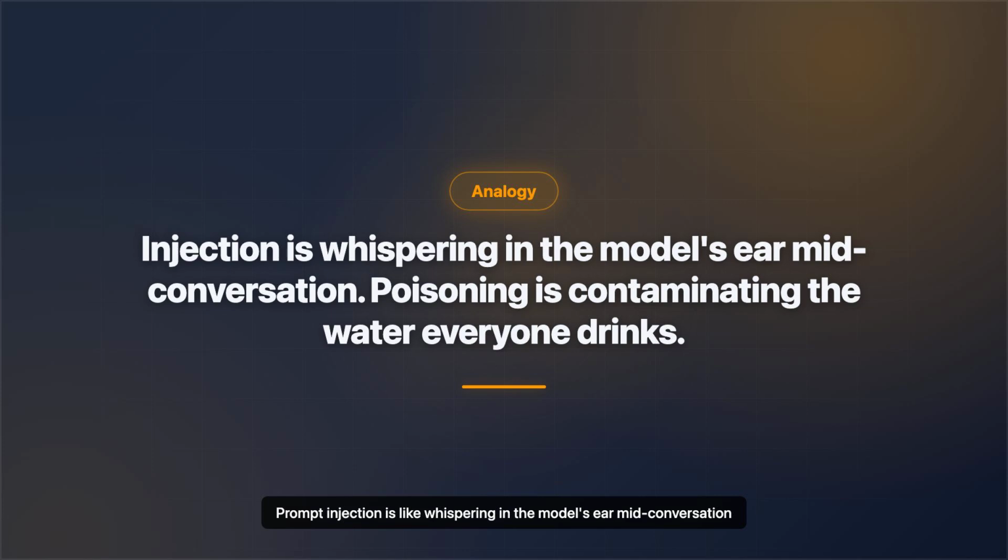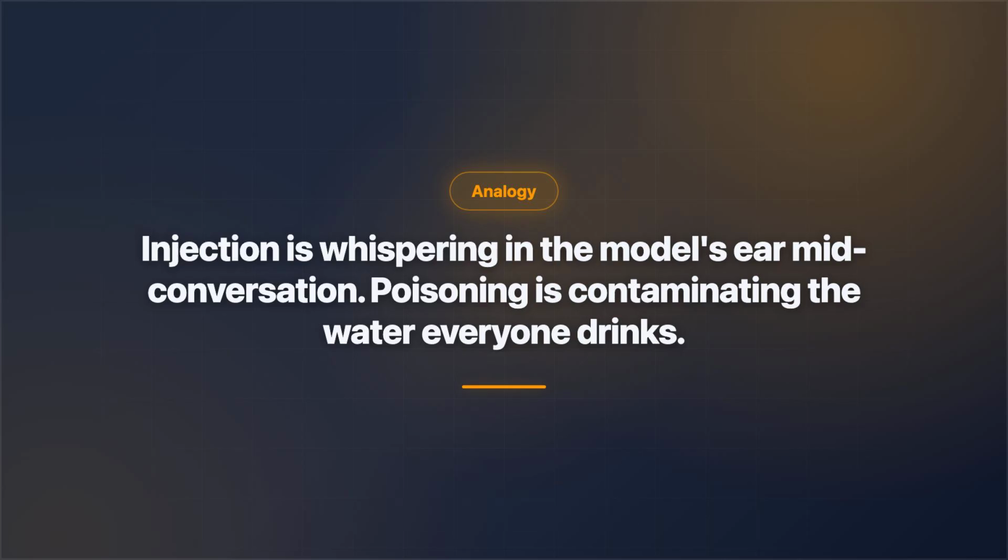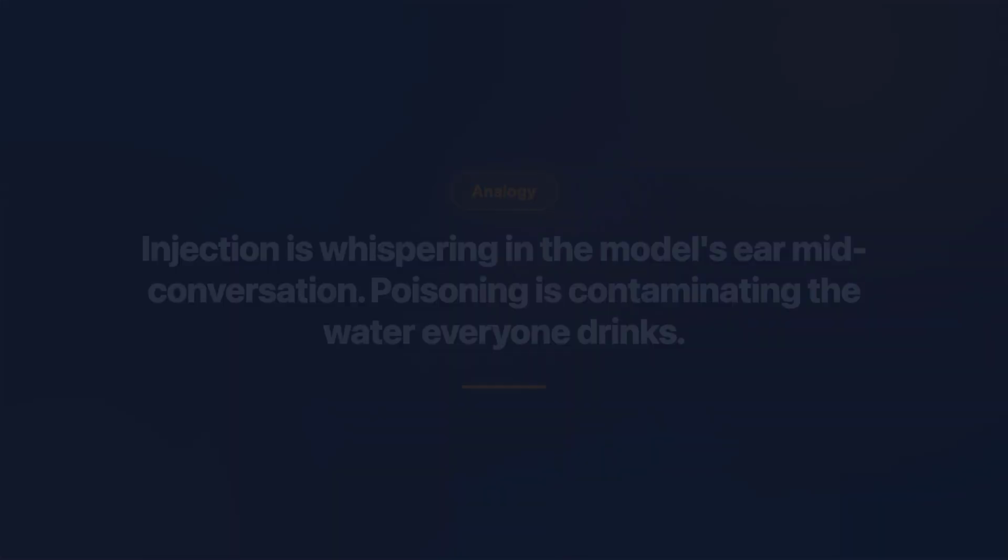If you remember one image for the difference, make it this. Prompt injection is like whispering in the model's ear mid-conversation. It's targeted, and it's happening right now. Prompt poisoning is like contaminating the water supply. It happens before anyone shows up, and it affects everyone who drinks from it. One is a live intrusion. The other is a silent, systematic corruption.